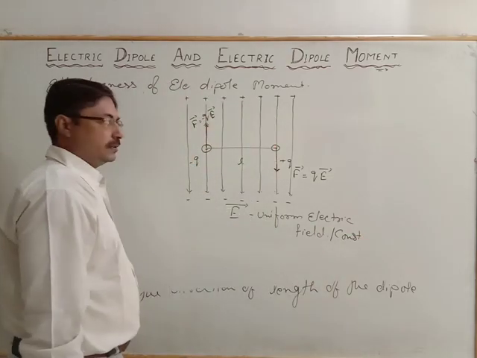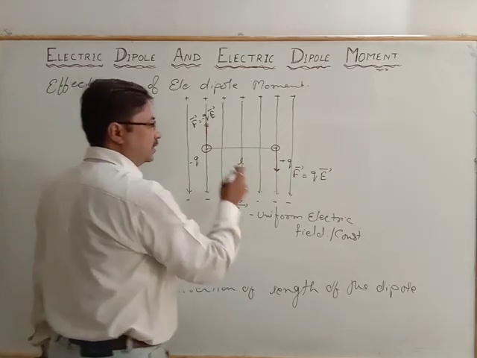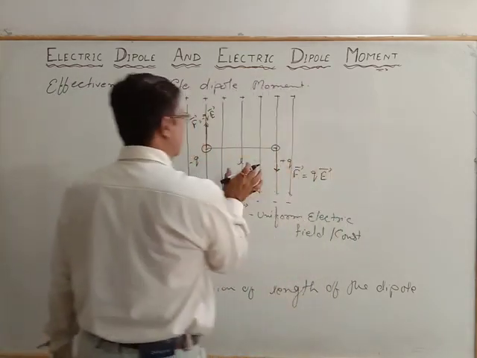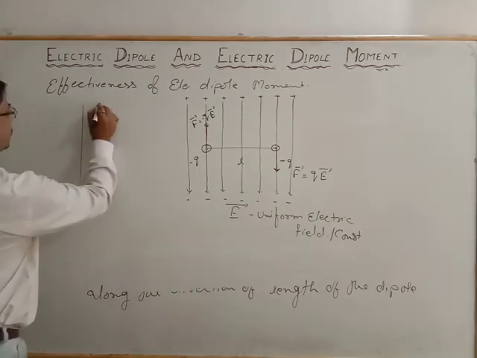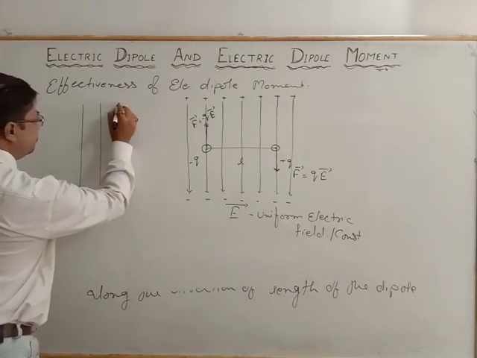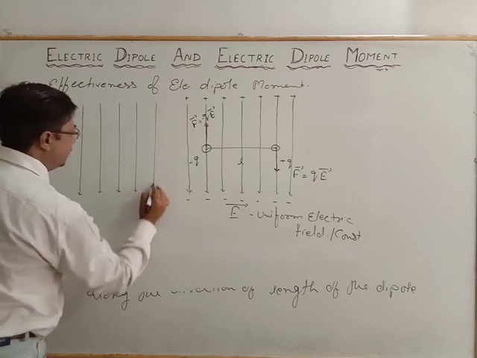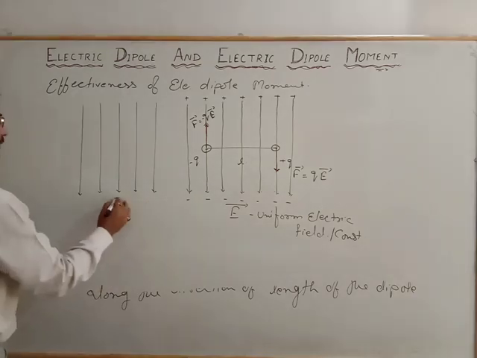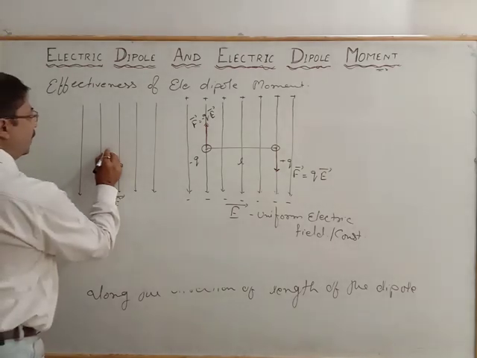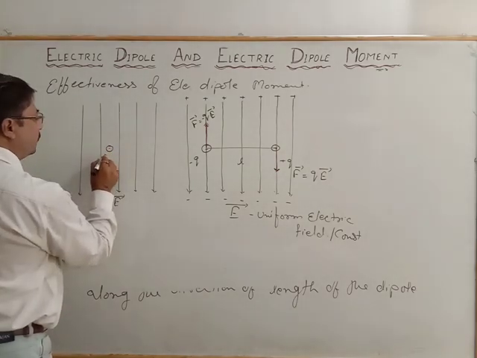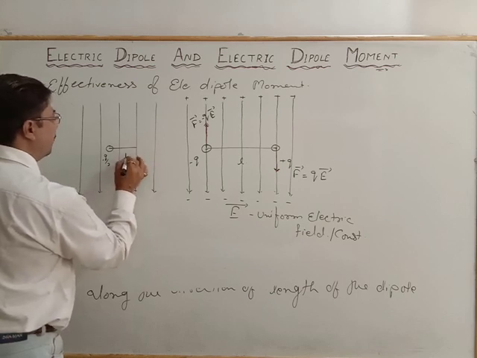It is not changing. But if we change the value of the charge, let's suppose we make another field of the same value, the same uniform electric field E vector, and in this field a small charge of q by 2, minus q by 2, with length L by 2.